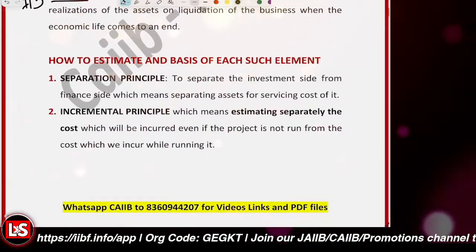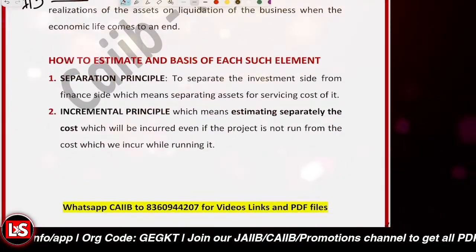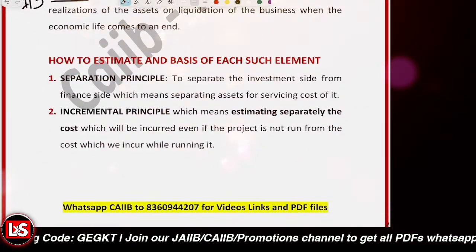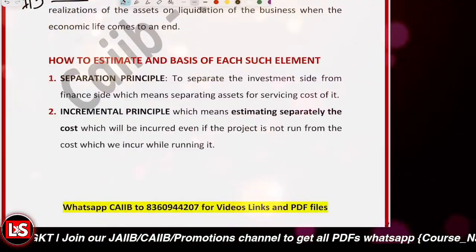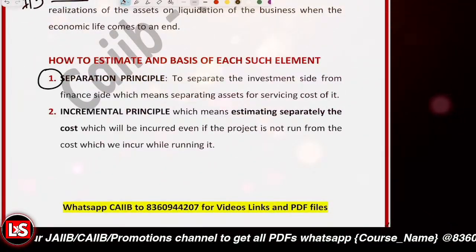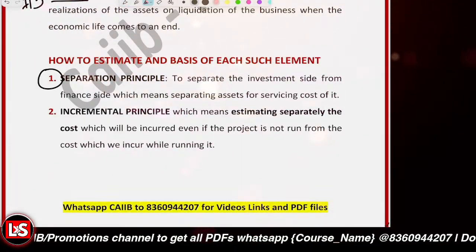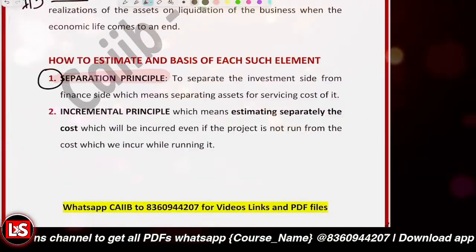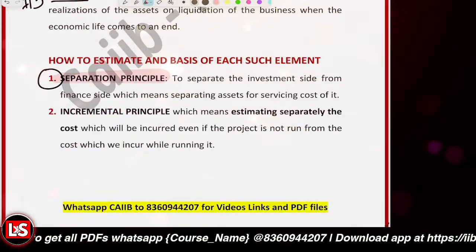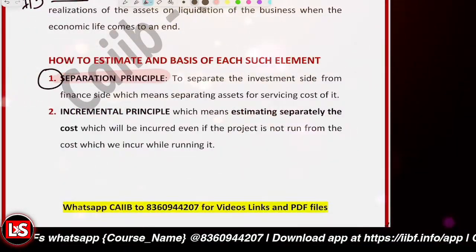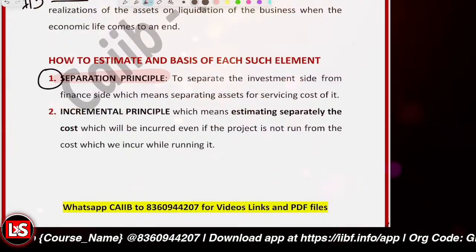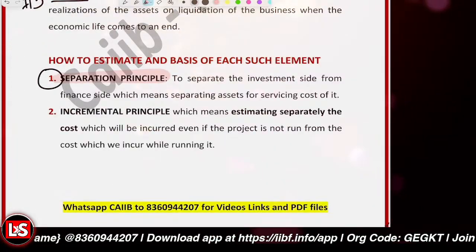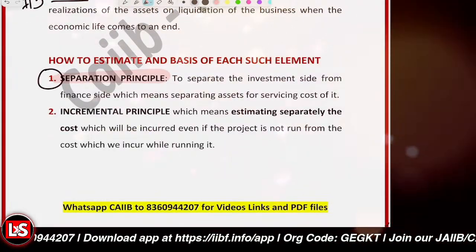And how to estimate the basis of each such element, how we can be estimating such things. First thing, we are to follow the separation principle. Investment decisions should be separated from the financing decisions. Investment is something different, but financing is another thing, right?